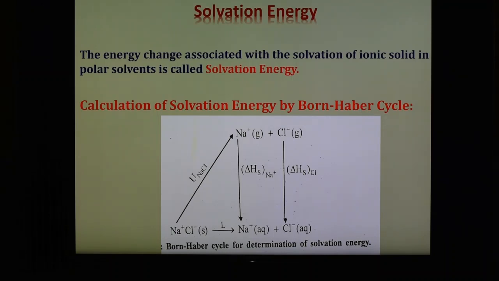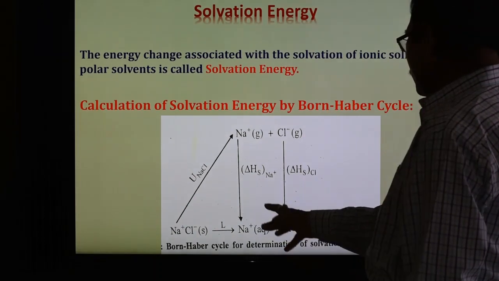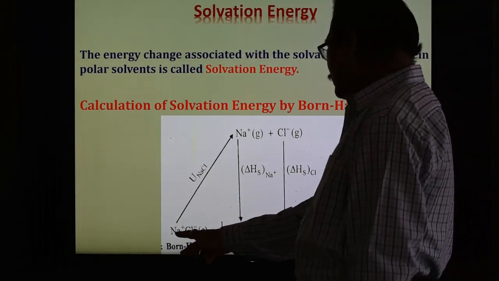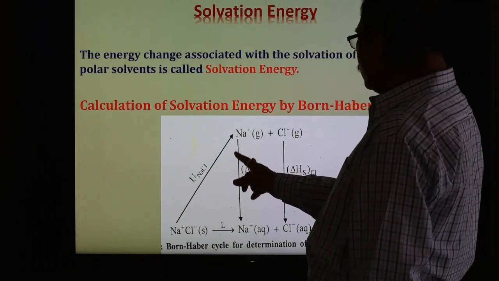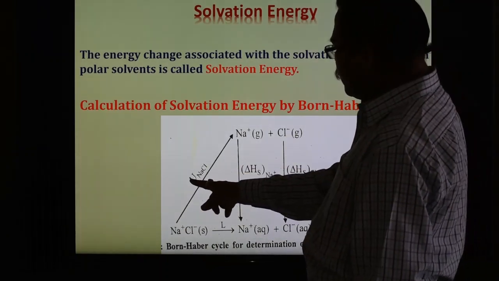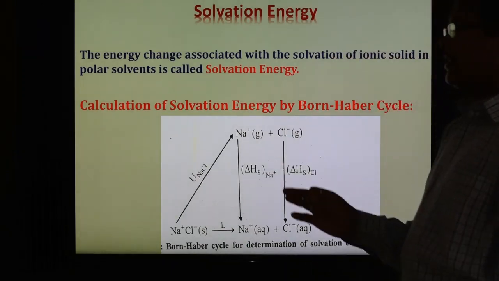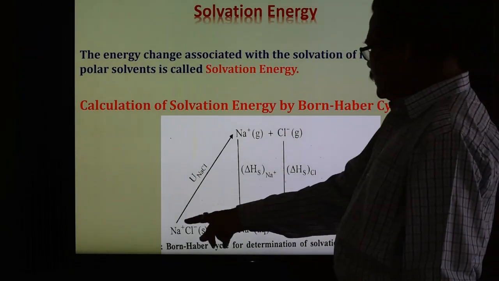The energy change during the solvation of sodium and chloride ions can be calculated by the Born-Haber cycle, and it is shown in this slide. In this slide, U is the lattice energy of the crystal sodium chloride. So here this is the thermodynamic cycle. This is solid NaCl, and from it two ions are separated, sodium and chloride ion. The energy required is U(NaCl), which is called the lattice energy of sodium chloride. This is the direct process.